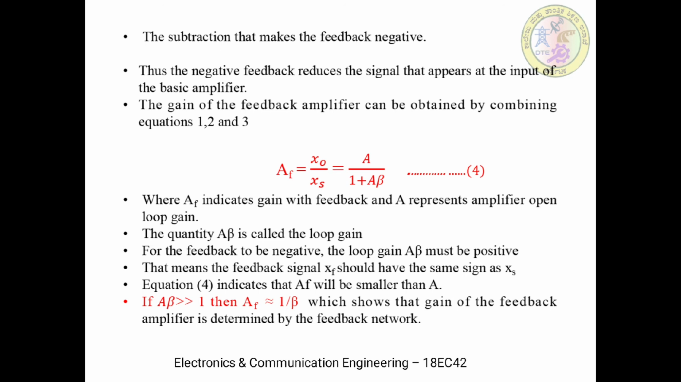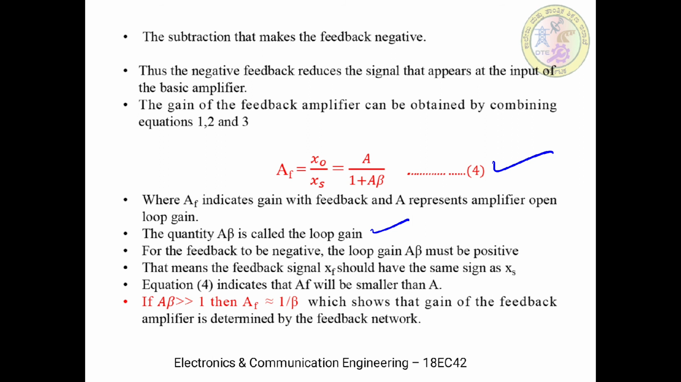So when we simplify equations 1, 2, 3, we will easily get the relationship AF is equal to A divided by 1 plus A beta. So what is beta here? Beta is nothing but the feedback factor. Now it is clearly seen that the feedback amplifier gain AF is influenced by both the open loop gain A as well as the feedback factor beta. In equation 4, the quantity A into beta is called the loop gain.